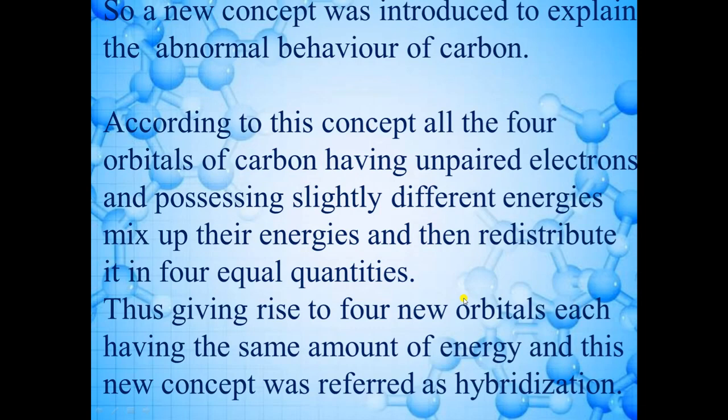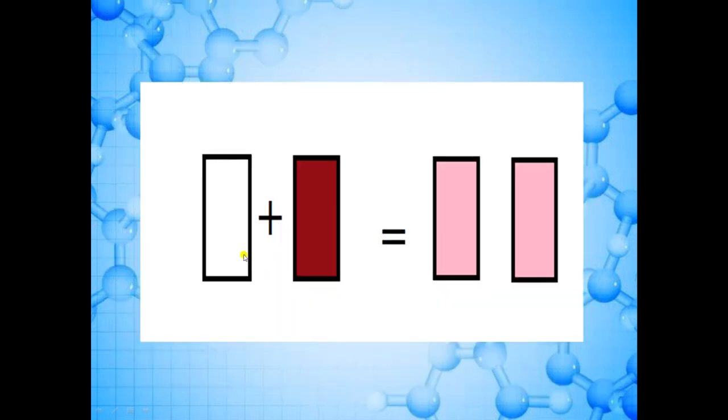So to give answer, a new concept was introduced, and according to this concept, all the four orbitals of carbon having unpaired electrons and possessing slightly different energies mix up their energies and then redistribute it in four equal quantities, thus giving rise to four new orbitals, each having the same amount of energy, and this new concept was referred to as hybridization. So to understand this concept hybridization, we will take one example.